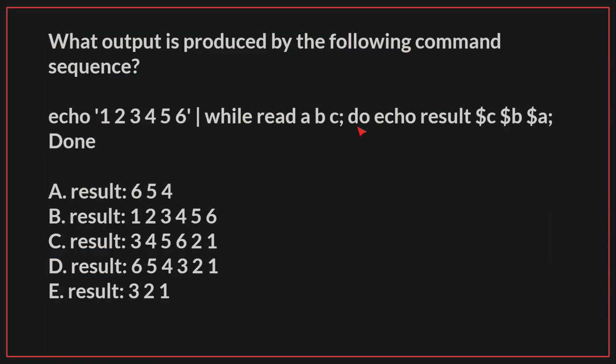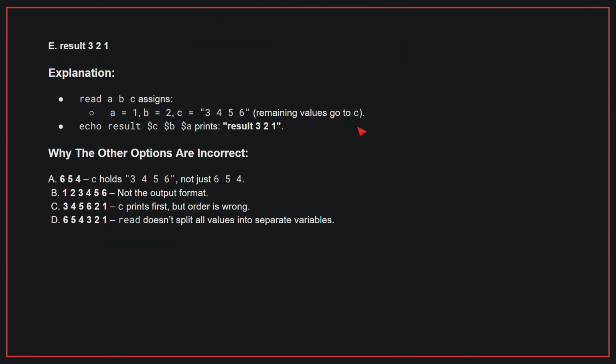What output is produced by the following command sequence? The correct answer is E, result 321. Read A B C assigns A to 1, B to 2, and C to 3 4 5 6. Echo result $C $B $A prints result 321.